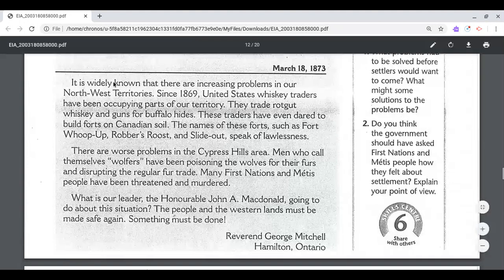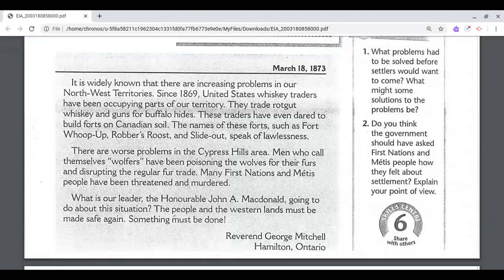It is widely known that there are increasing problems in our Northwest Territories since 1869. United States whiskey traders have been occupying parts of our territory. They trade rot gut whiskey and guns for buffalo hides. These traders have even dared to build forts on Canadian soil. The names of these forts, such as Fort Whoop Up, Robber's Roost, and Slide Out, speak of lawlessness.